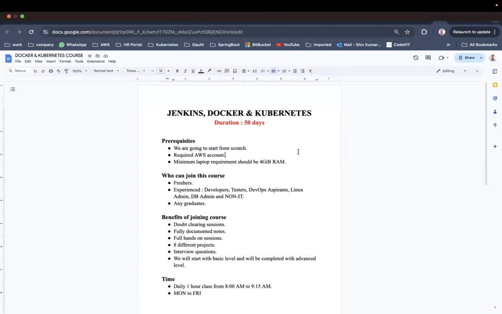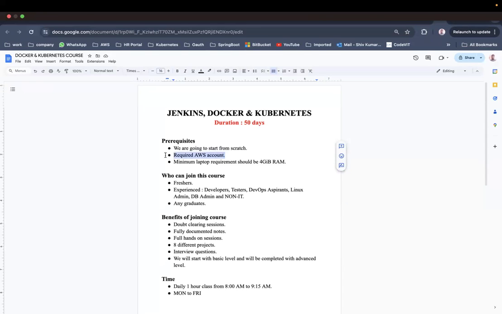You can see that we are starting from very scratch, and the only prerequisite for joining this course is your AWS account, because you need to create servers, you need to install Jenkins, you need to install Docker, you need to use those things. For that we need some server, so we are going to provision it as part of AWS, Amazon Web Services. So we need that account. That's the only prerequisite.